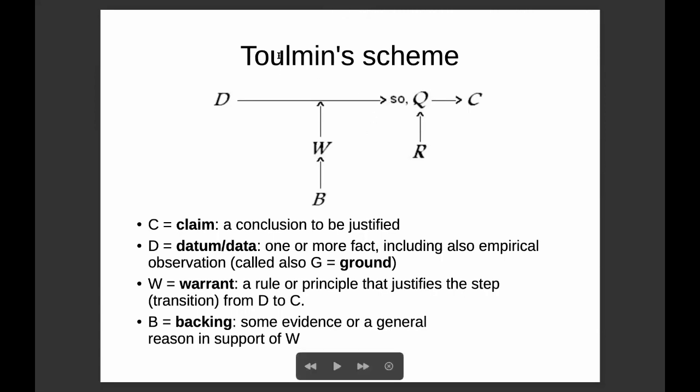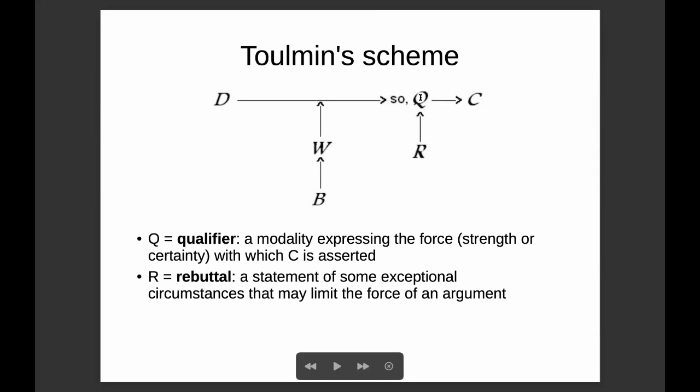The most famous schematization of argument structures has been proposed by Toulmin. According to Toulmin, an argument is made by a claim C, that is a conclusion to be justified, a datum or data D, that is one or more facts, including empirical observations, called in this case also ground G. A warrant W, that is a rule or principle that justifies the passage from D to C. A backing B, that is some evidence or general reason in support of W. A qualifier Q, which expresses the force, typically in terms of strength of certainty, through which the claim C can be asserted.